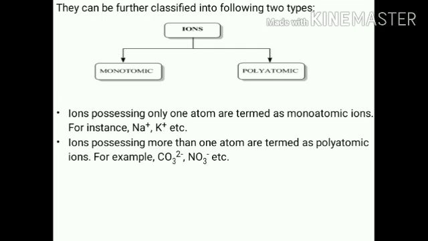They can be further classified into the following two types. Ions can be classified in two categories: monoatomic ions and polyatomic ions. When a single atom forms the ion, for example Na plus, Cl minus, that is called a monoatomic ion. When more than one atom is present, that is called a polyatomic ion. For example, sulfate SO4 minus 2, carbonate CO3 minus 2, phosphate PO4 minus 3, nitrate NO3 minus, nitrite NO2 minus. These are the polyatomic ions.